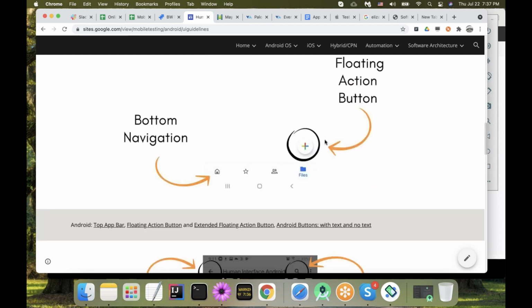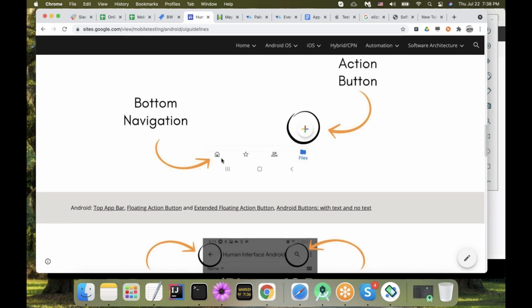And this is our floating action button. You can skip the floating part when you describe it. It will still be understandable. Or you can just refer to it as the floating action button, because there is one floating action button per screen. If you ever see two, share with me. It usually looks like it floats. And sometimes we might have bottom navigation.